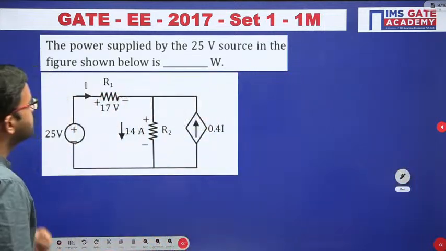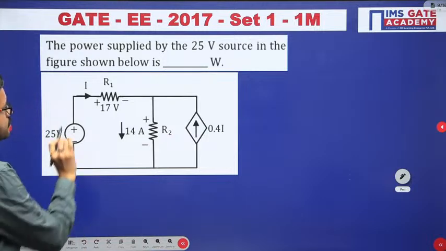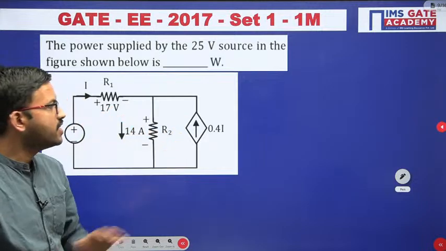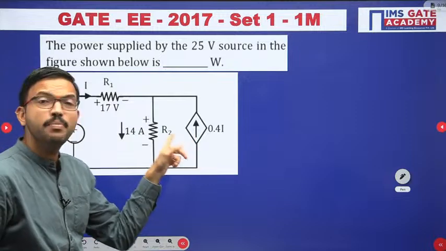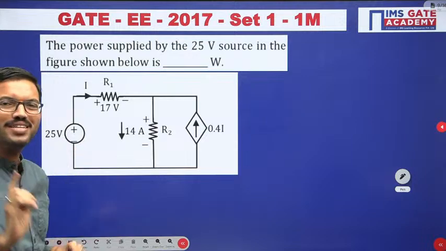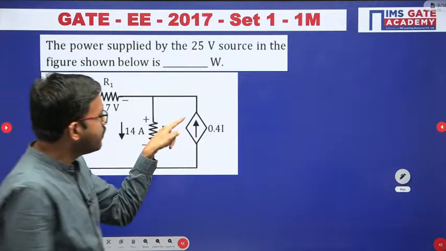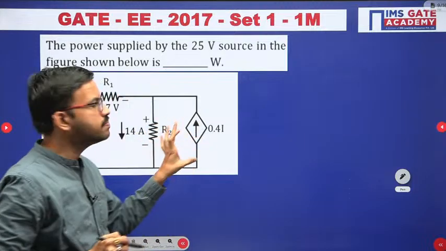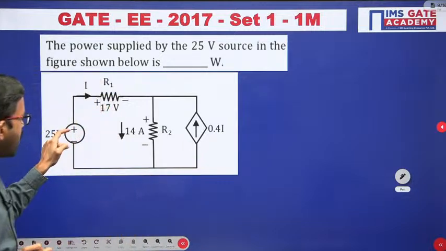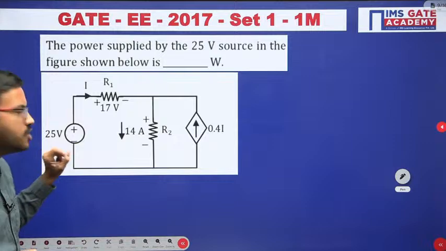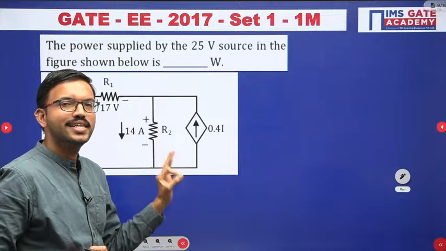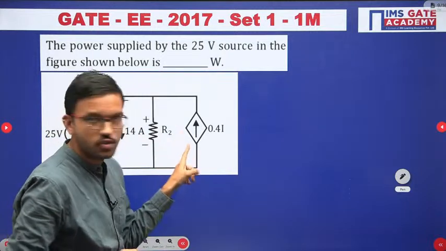Just observe in this question, you have a voltage source, a resistor, and then here you have a current source. But what kind of current source is this? Whenever you have the circle symbol, that indicates an independent source. Whenever you have the diamond or rhombus symbol, that indicates a dependent source. Here you have plus and minus, the polarities of voltage, so that is a voltage source. But here you have an arrow direction. Whenever an arrow symbol is there, that indicates the direction of current. That means it is a current source.